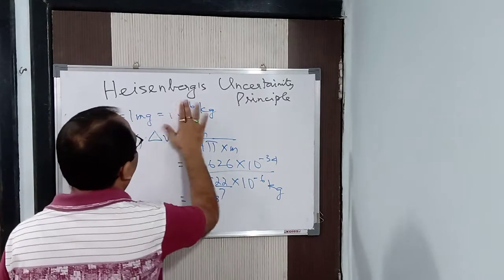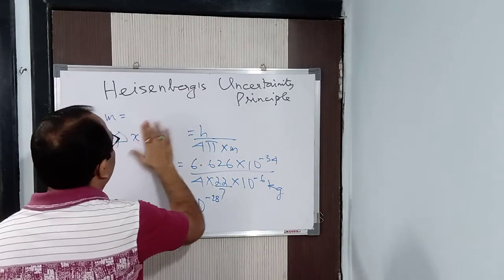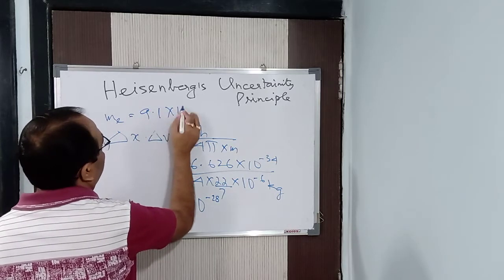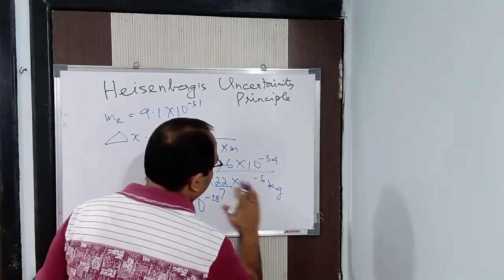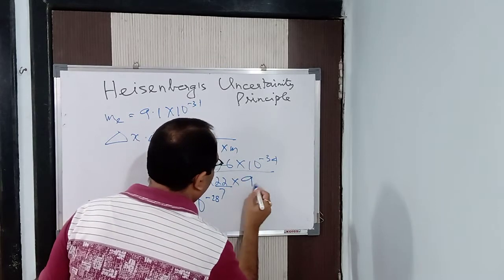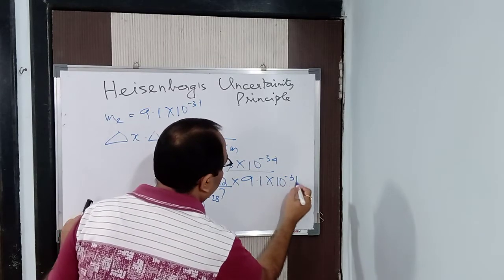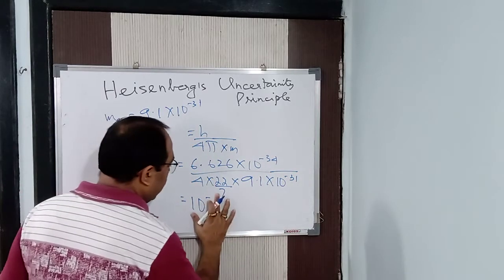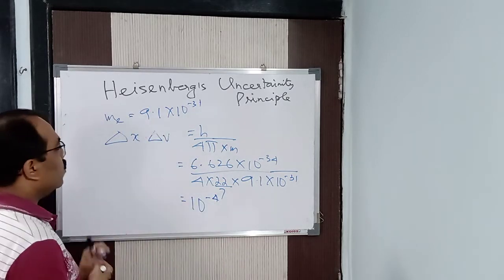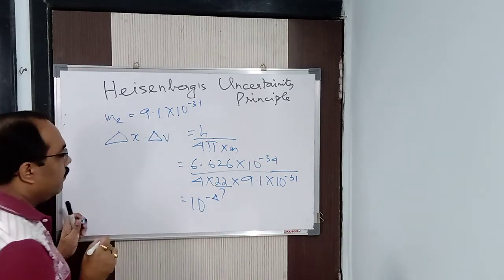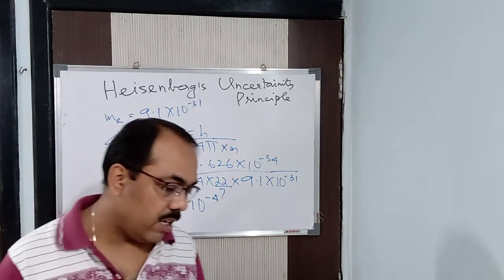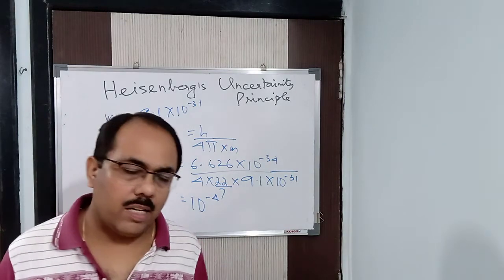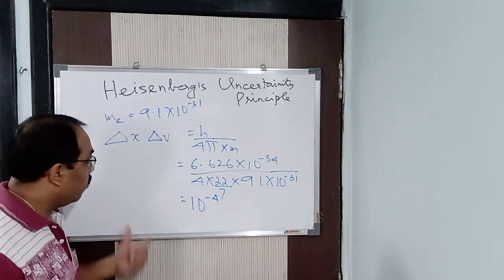But instead of that, if I take the mass of an electron, what I need to do is write 9.1 into 10 to the power minus 31 kg in place of the mass. So you know how much you will get? It will be 10 to the power minus 4. Same thing I would say here: if the uncertainty in position is 1, then the uncertainty in velocity is 10 to the power minus 4.